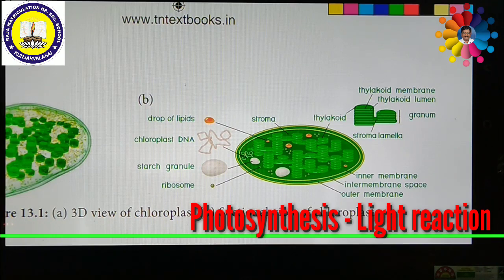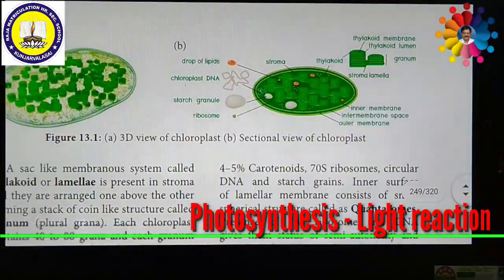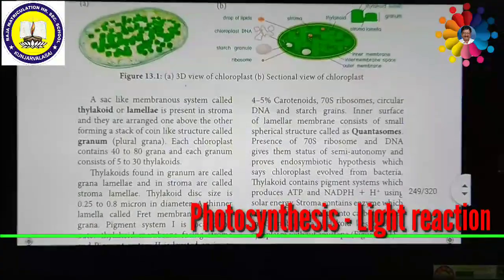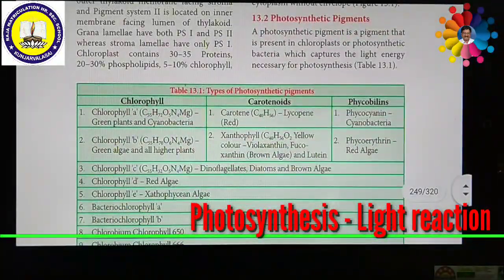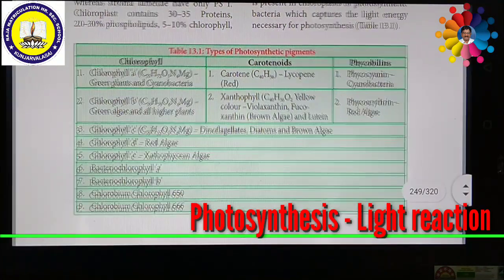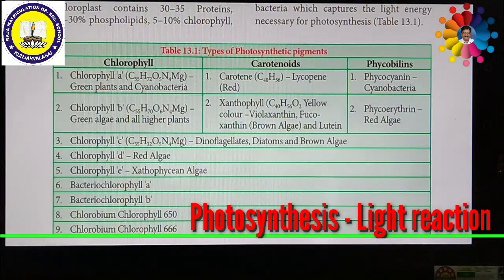Now we are going to see about photosynthetic pigments, the various types of photosynthetic pigments. As I said just now in the earlier classes, these pigments play a very important role in the process of photosynthesis. This tabular column will help us to understand the various types of pigments responsible for photosynthesis.